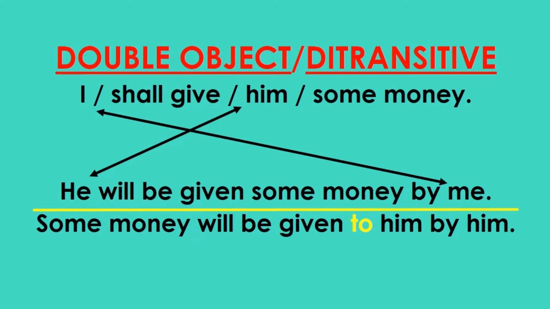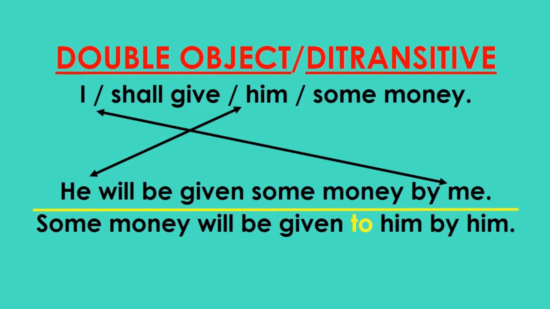given. Thereafter, before putting the first object, you have to use the preposition to, because students, we can never say that some money will be given him. We should rather say some money will be given to him, and then finally by him, which is the agent.